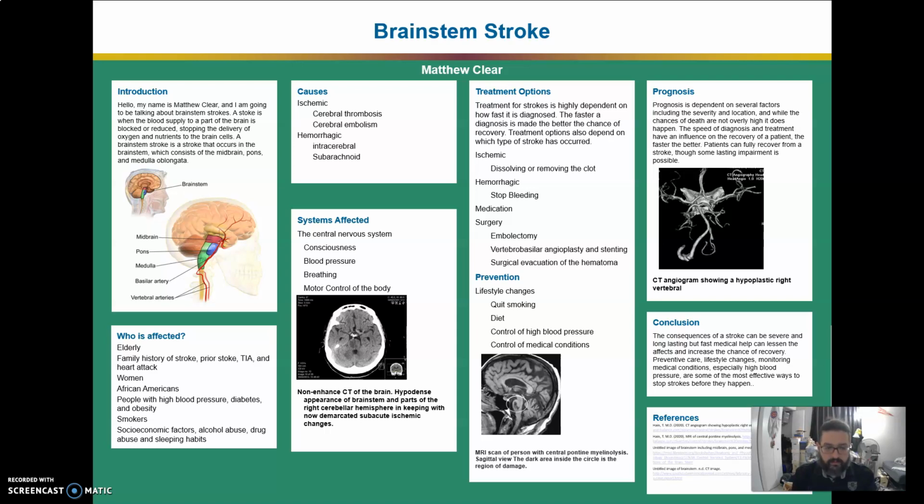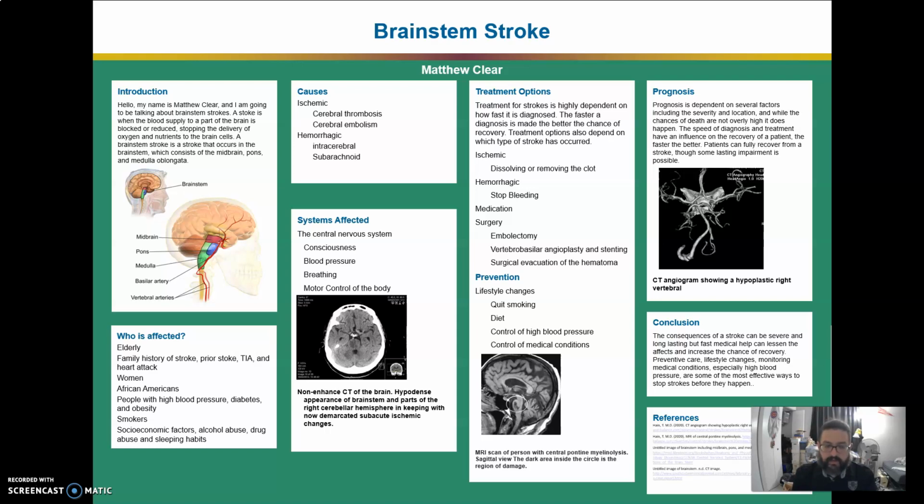Treatment for strokes is highly dependent on how fast it is diagnosed. The faster a diagnosis is made, the better the chance of recovery. Treatment options also depend on which type of stroke has occurred. For ischemic, it is a matter of dissolving or removing the clot, and for hemorrhagic, it is to stop the bleeding. Medications may be used to dissolve the clot or work against blood-thinning medications the patient may be on.